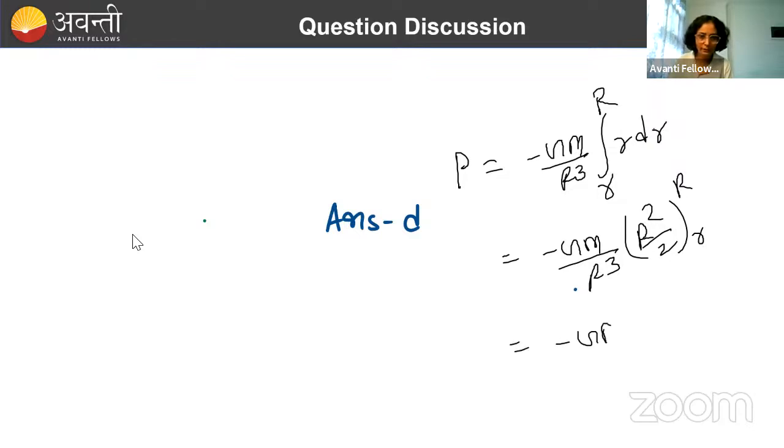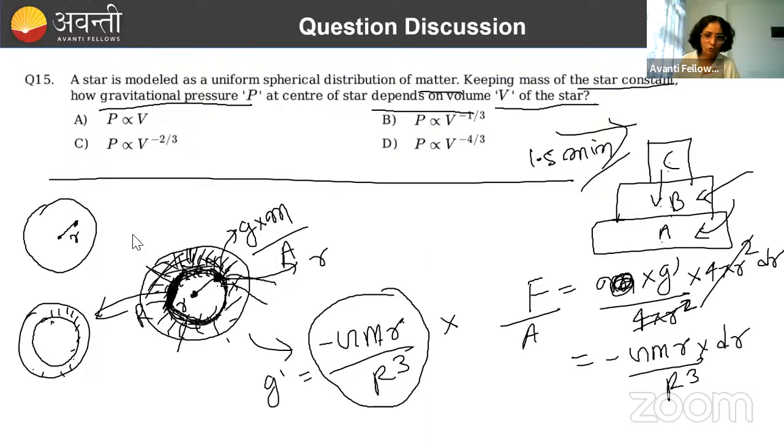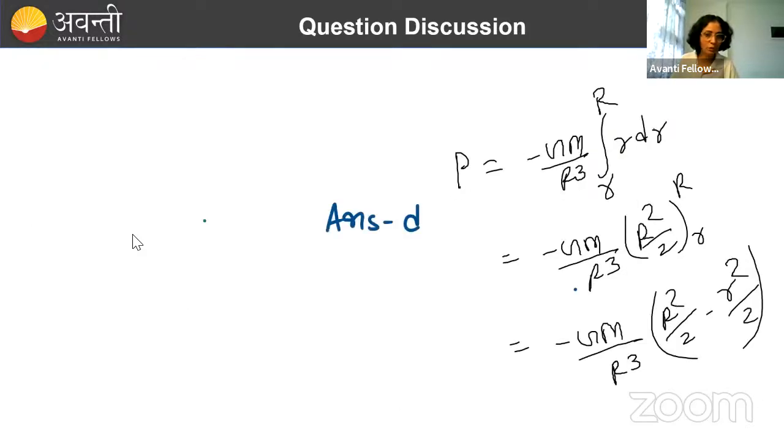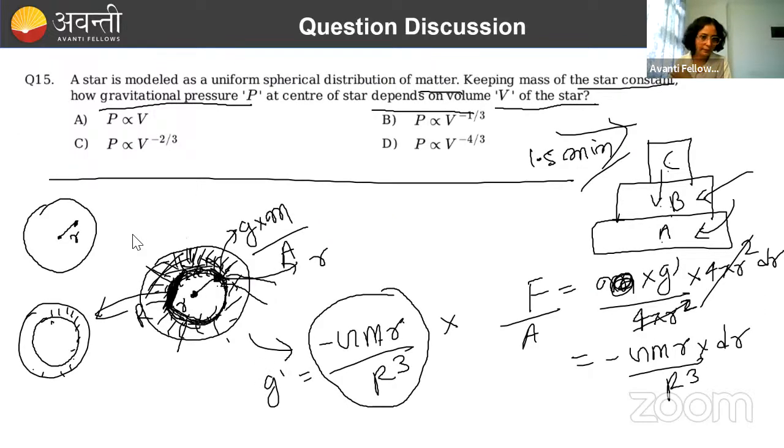So minus GMρ by R³, how much value will we be getting? We will be getting R²/2 minus r²/2, something like that. Let's concentrate on the values first. So we have to calculate pressure at center now. So for center, r will become equal to what? 0. So what is the pressure modulus we are getting here? Look at the calculation carefully, but the logic is correct, okay. R³ into R²/2. So what value are we getting? GM/2R, if I have written everything correctly, okay. So that is this.